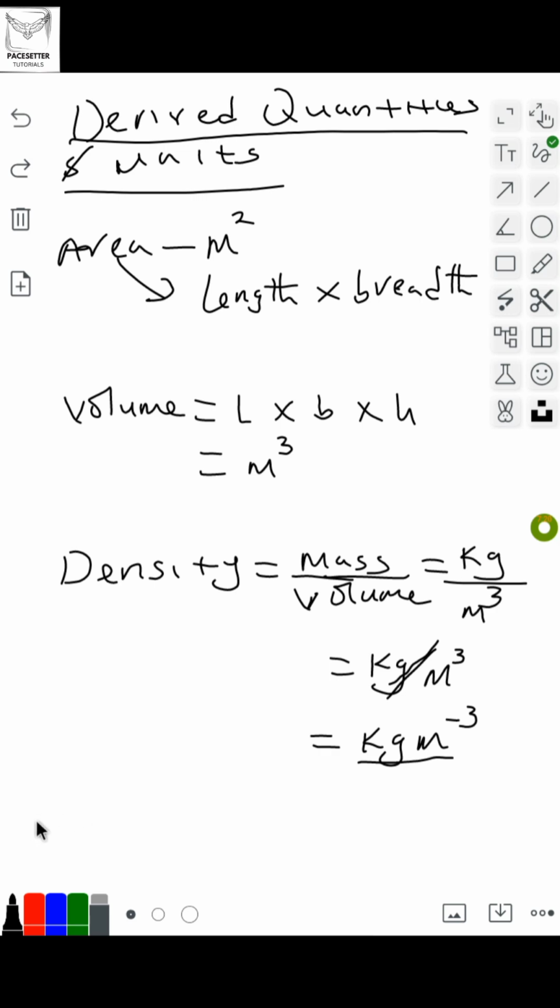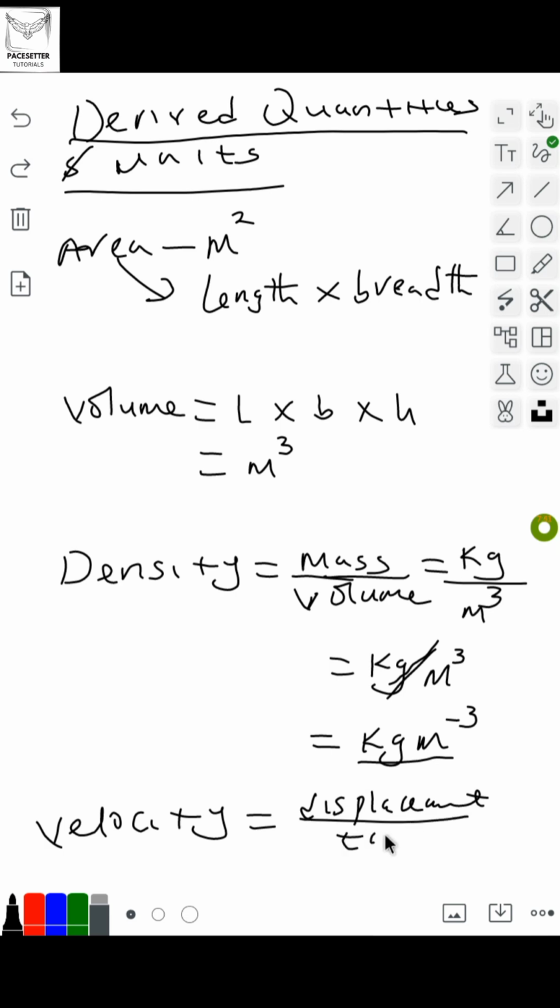You could go ahead and say velocity. Velocity is also a derived quantity. And what is velocity? Velocity is displacement over time. We are still coming to motion, so you will know that fully.